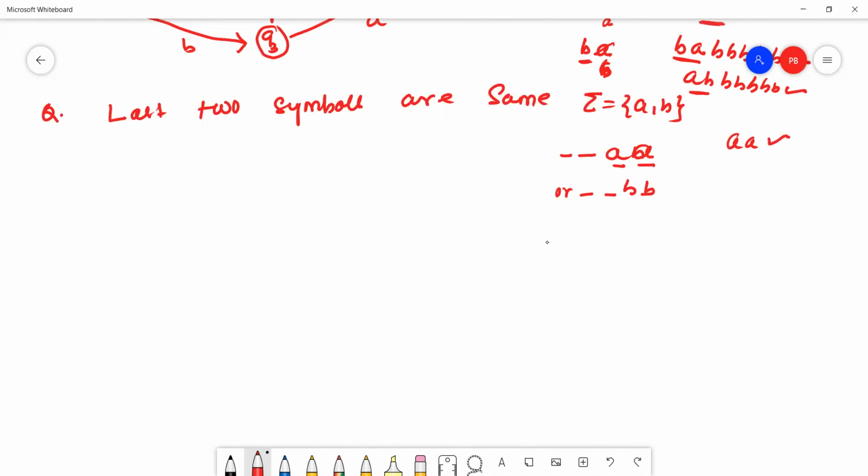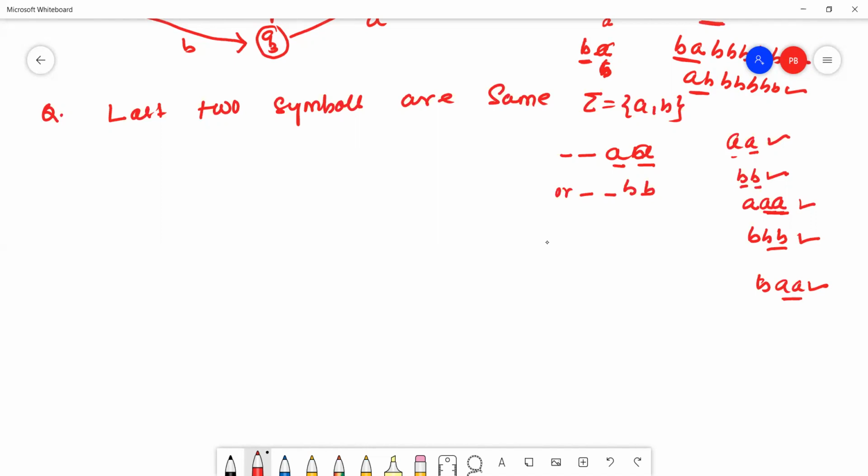For example, A A, yes, it is a valid string because the last two symbols are the same. B B, it is a valid string because the last two symbols are the same. A A A, triple A, this is a valid string because the last two symbols are the same. Triple B, yes, it is a valid string because the last two symbols are the same. B A A, yes, this is a valid string because the last two symbols are the same.